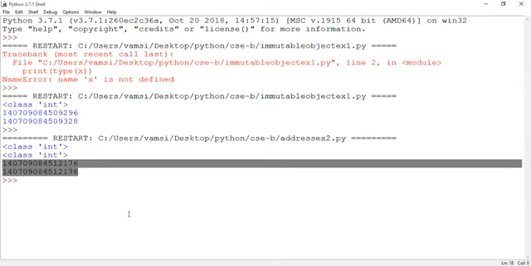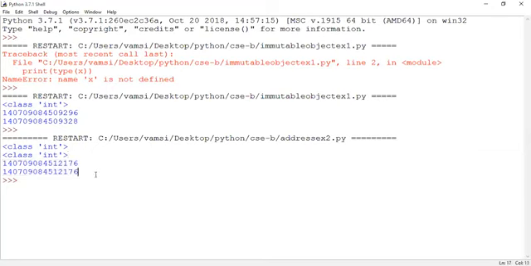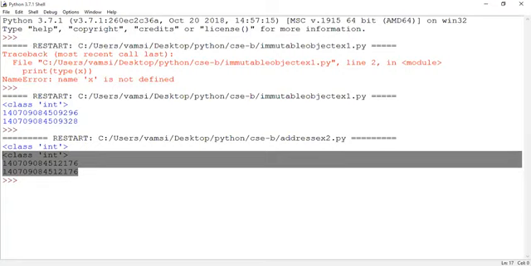But this won't happen in the Java programming language, guys. It happens in Python. A new object will not be created, and it won't store the same value in a new object. Is it clear, guys? Yes, sir.